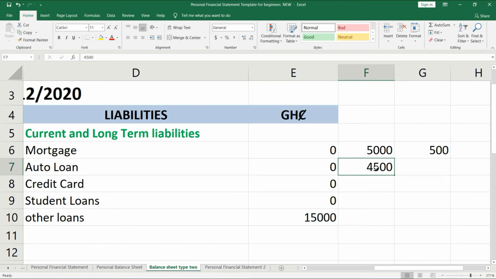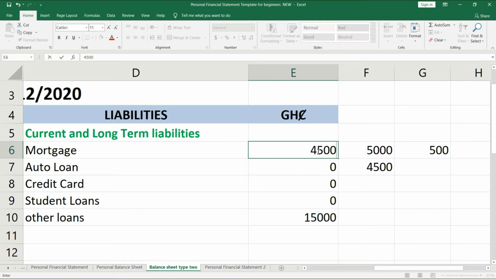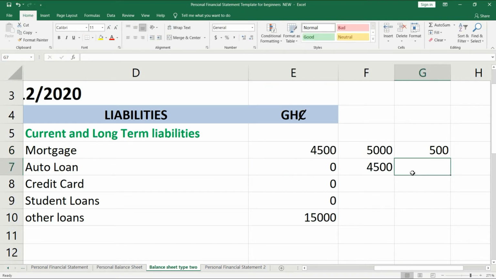Okay, now that 4,500 the bank will give you, but it comes with interest. So you put this mortgage figure 4,500 in here. So your mortgage is 4,500. That's the loan you went for. Then, if you are supposed to pay interest on that mortgage, let's say you are paying 50 cedis every month.